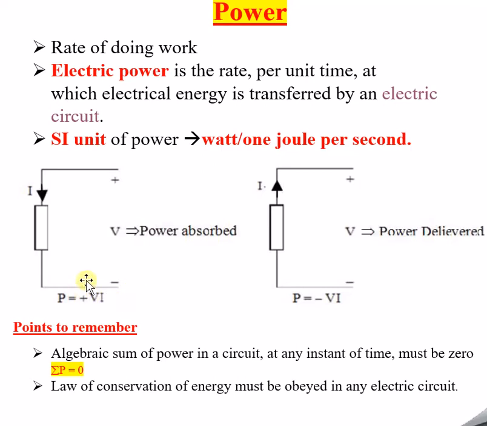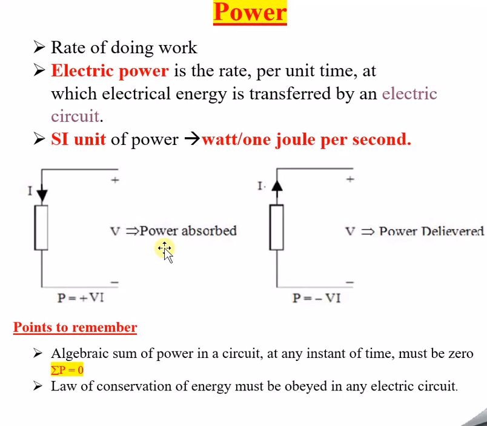To calculate the power of this circuitry, P equals VI is the formula, because multiplying voltage and current gives me the power. Why does this occur? Because voltage is the driving source for current. Depending on the voltage, the current flows in the circuitry. That's why we multiply, P equals VI. So P equals VI is the power absorbed.